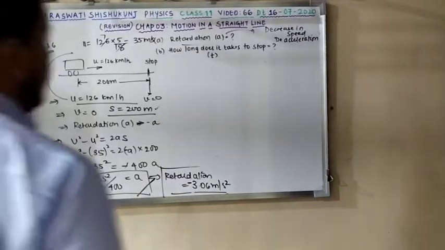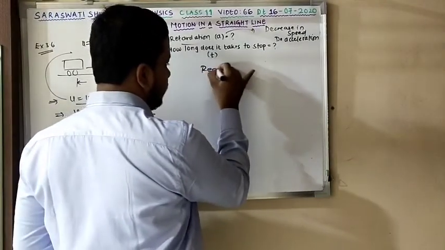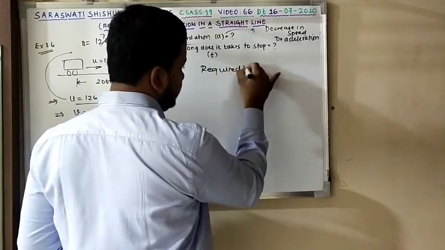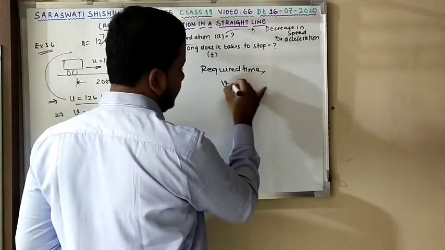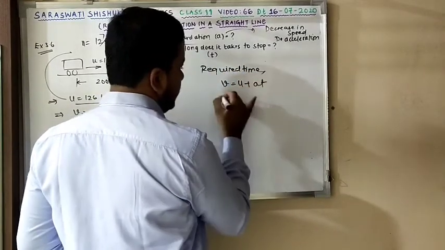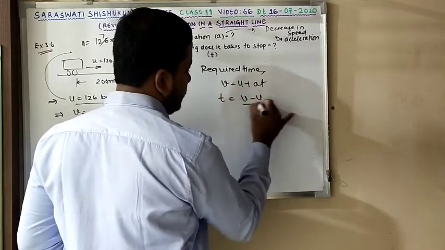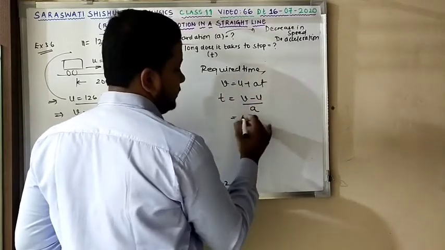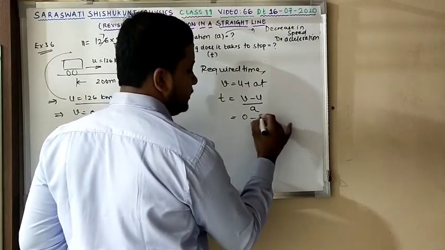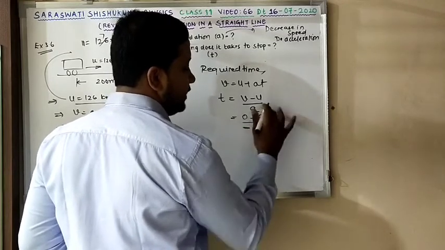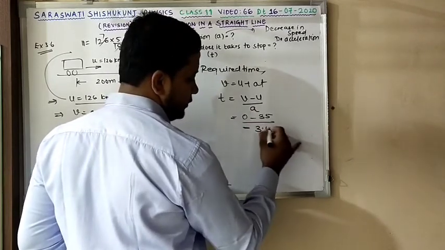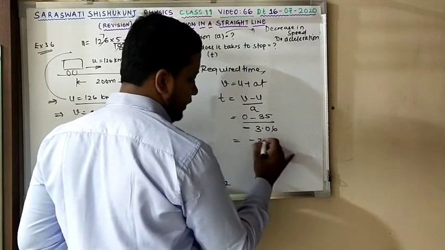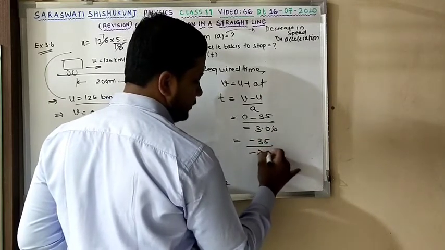Also, I need to calculate the required time over here. For the required time to get stopped, v is equal to u plus at. So t is equal to v minus u by a. v is 0, u is 35, a is minus 3.06. So my answer is minus 35 divided by minus 3.06.